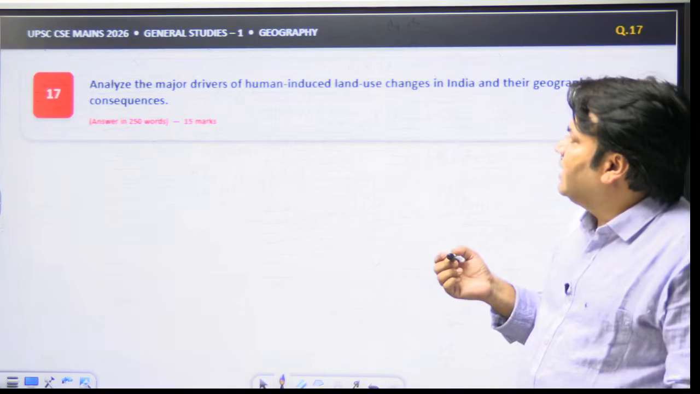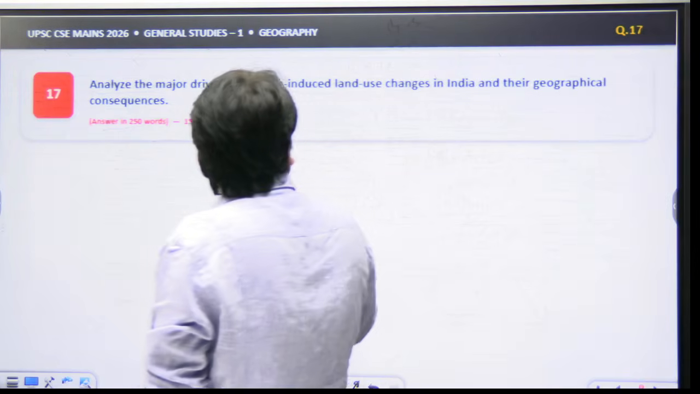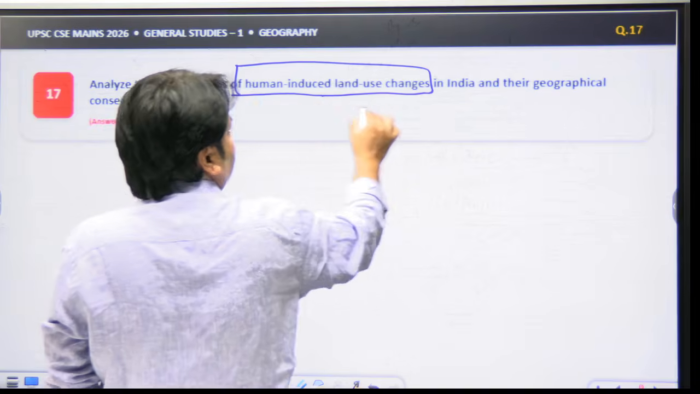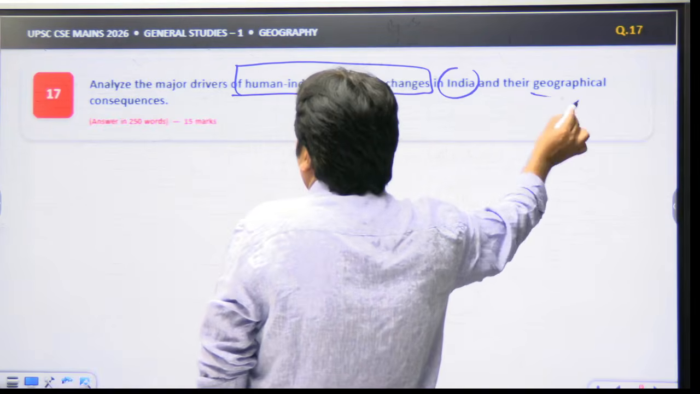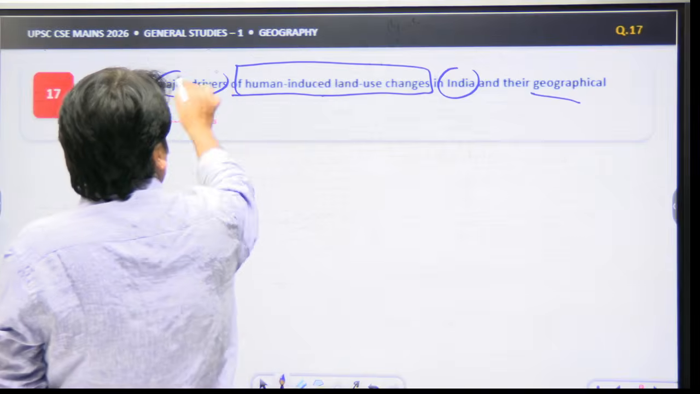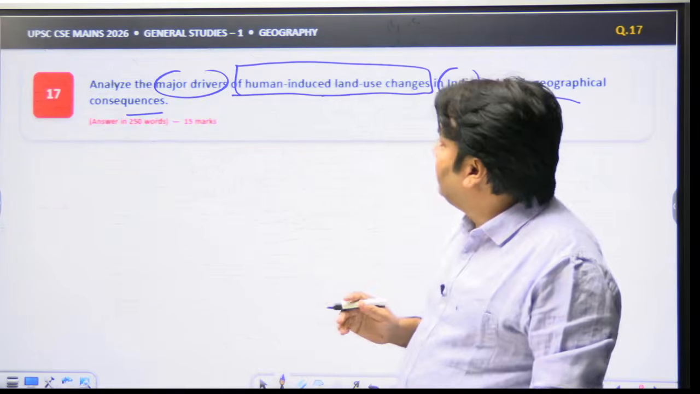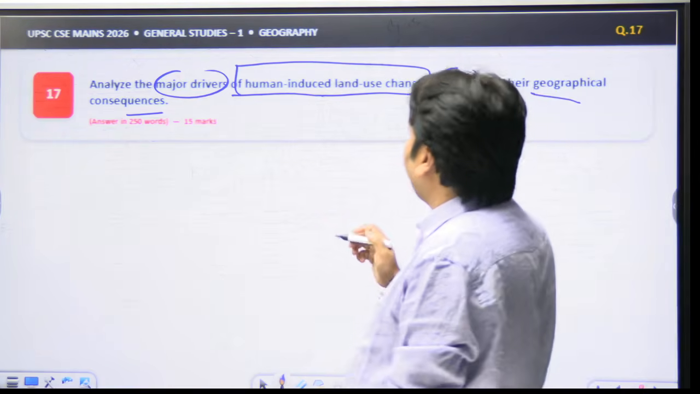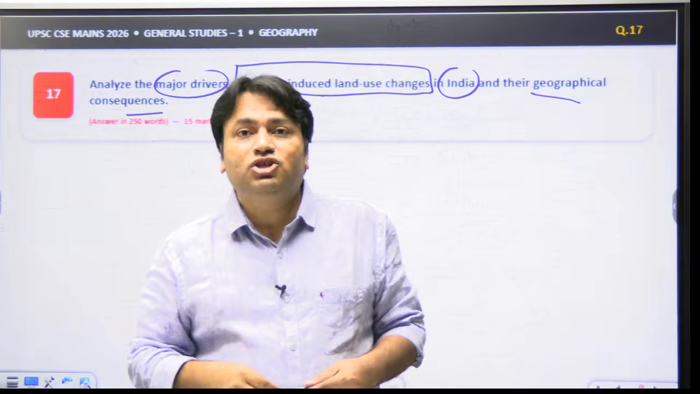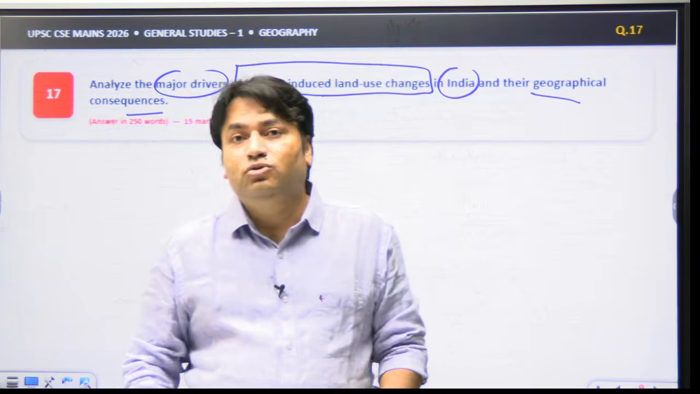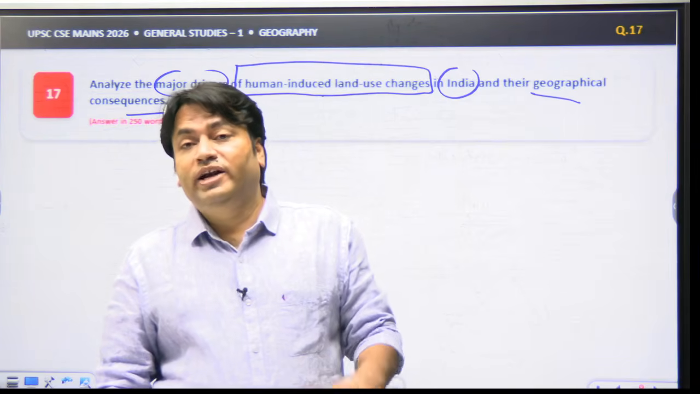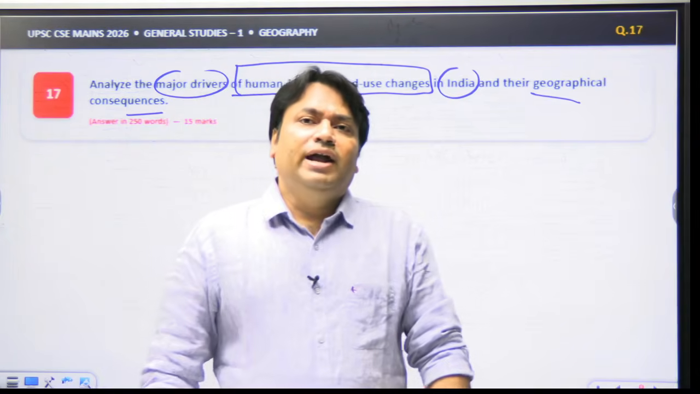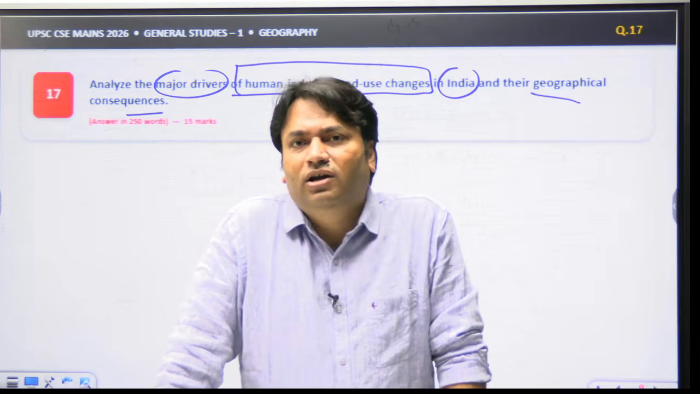And the question is, analyze the major drivers of human-induced land use changes in India and their geographical consequences. So here we have to talk about major drivers of human-induced land use changes in India and geographical consequences, right? So first we should understand what human-induced land use change is. We will have to explain human-induced land use change. Then we will also explain what the drivers of human-induced land use change are. And then we will discuss the geographical consequences.